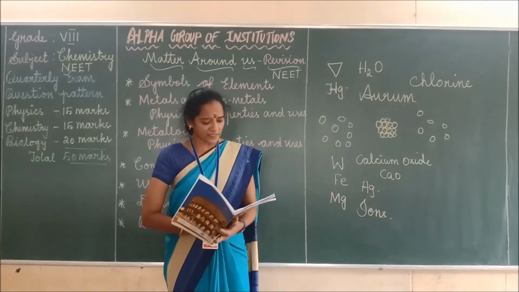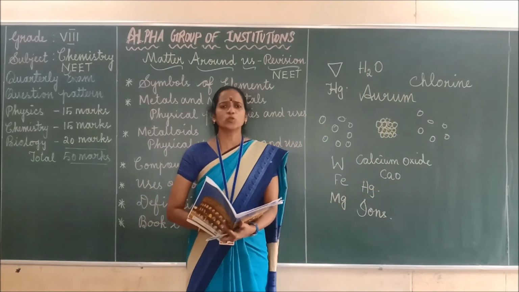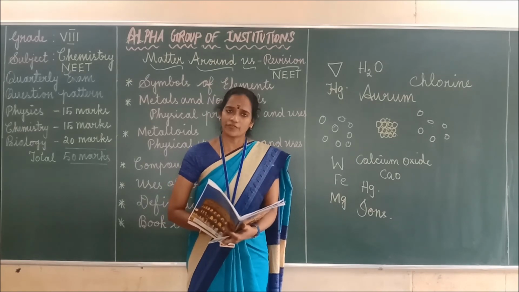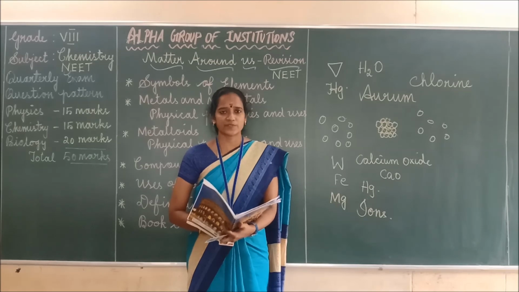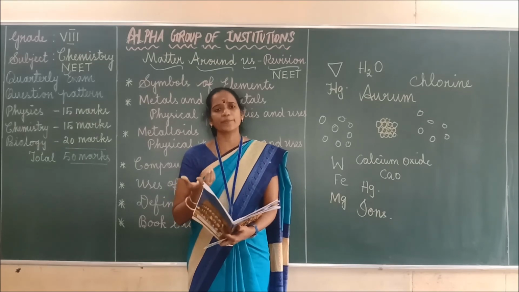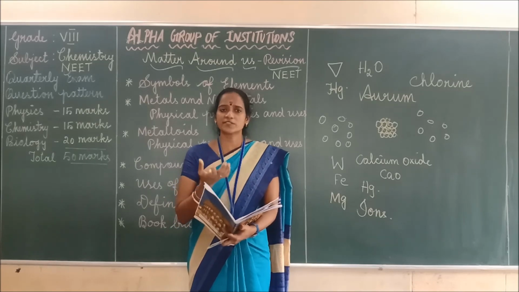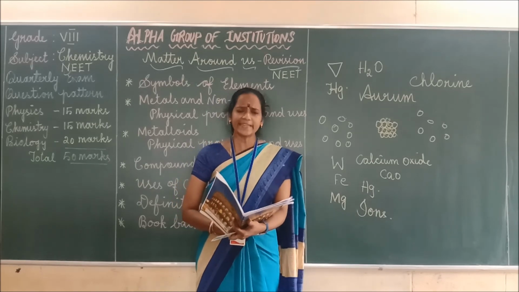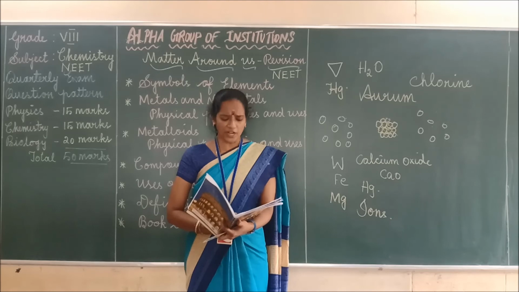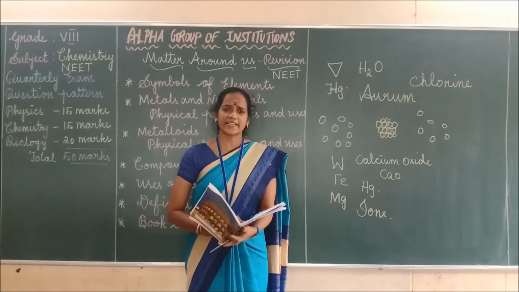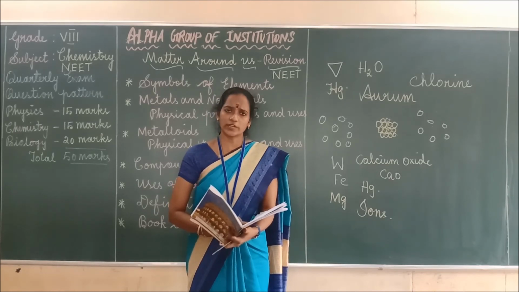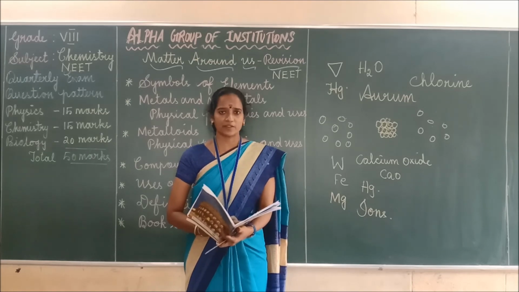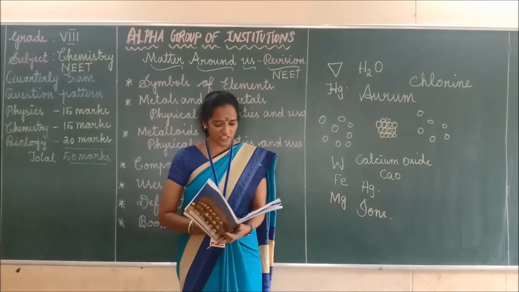Okay. Next, the ancient Greeks used the symbols in the form of dash, in the form of geometrical shapes. Geometrical shapes means it may be triangle, circle, rhombus, square, rectangle, anything. Okay. Next, in 1808, dash tried to name the various elements based on pictorial symbols. Which scientist? John Dalton. Okay, the answer is John Dalton.